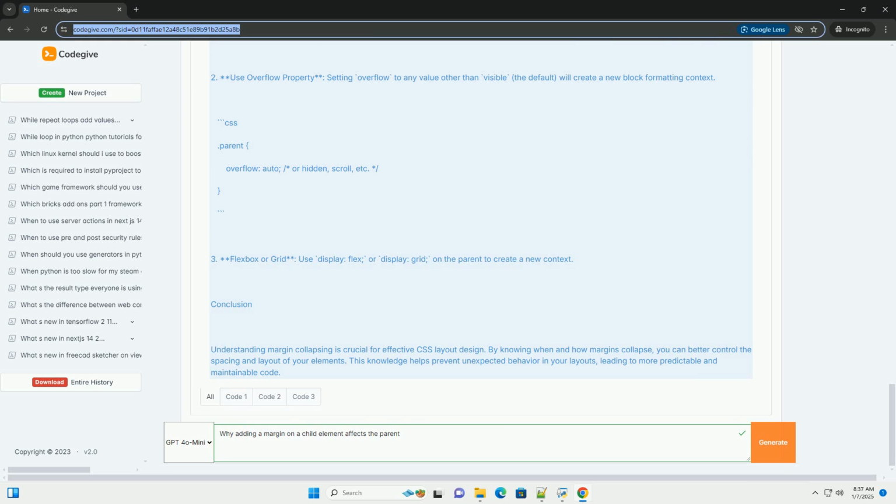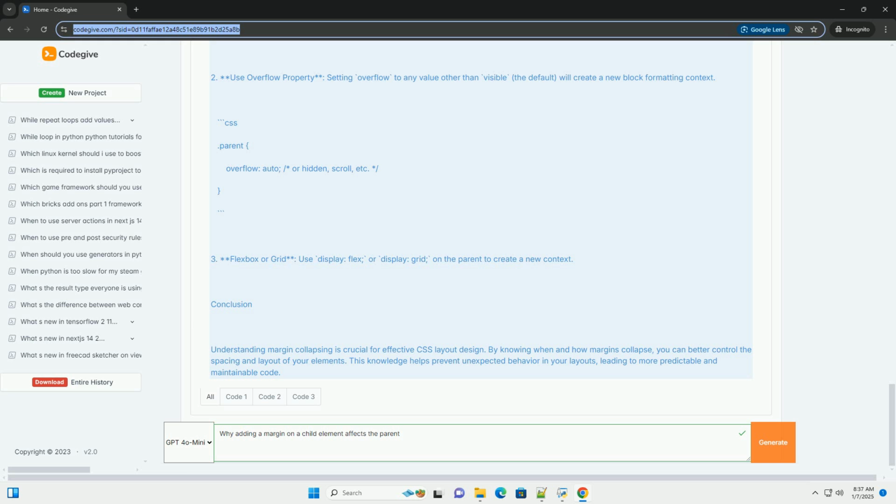2. Parent element without content. If the parent element has no padding or border and is only containing a child with a margin, the parent's top margin may collapse with the child's margin. 3. Block formatting context. In some cases, establishing a block formatting context, BFC, can prevent margin collapsing. BFC can be created using properties like overflow, display flex, display grid, etc.